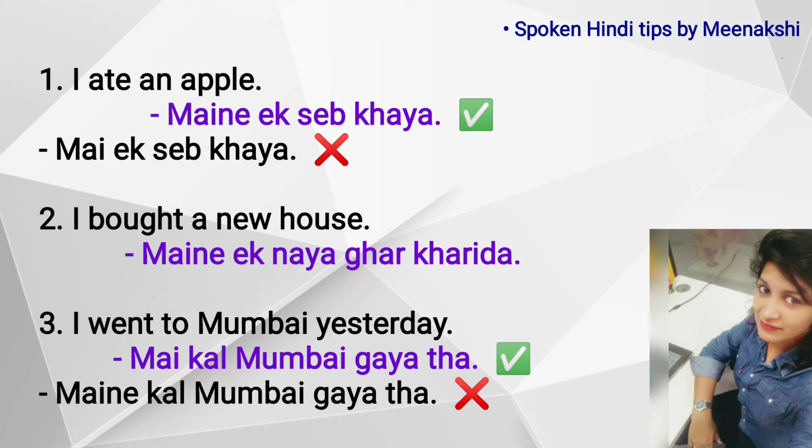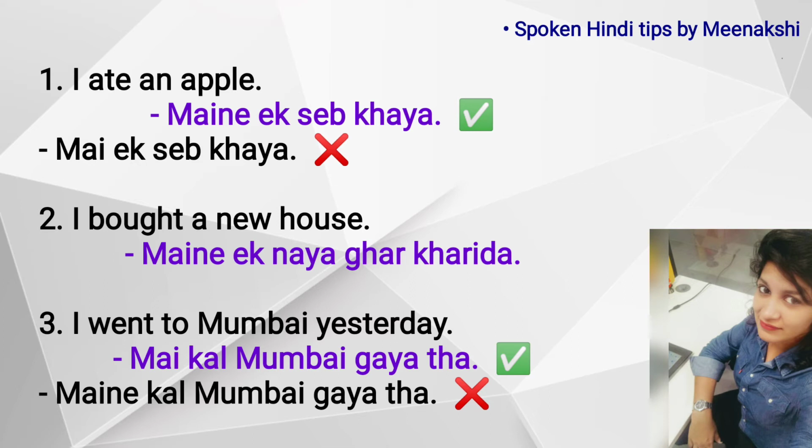Okay. Second example, I bought a new house. Okay, the subject is I and I am buying a house. Like I have bought a house. The object is house, right? So you have to use मैंने. So it becomes मैंने एक नया घर खरीदा. Okay, मैंने एक नया घर खरीदा.